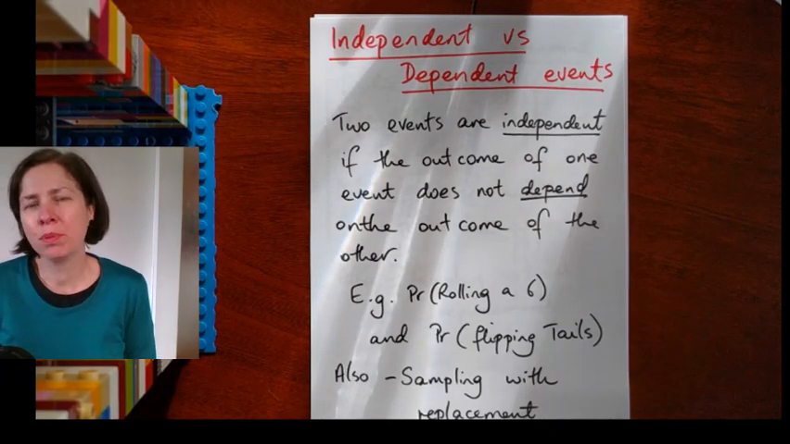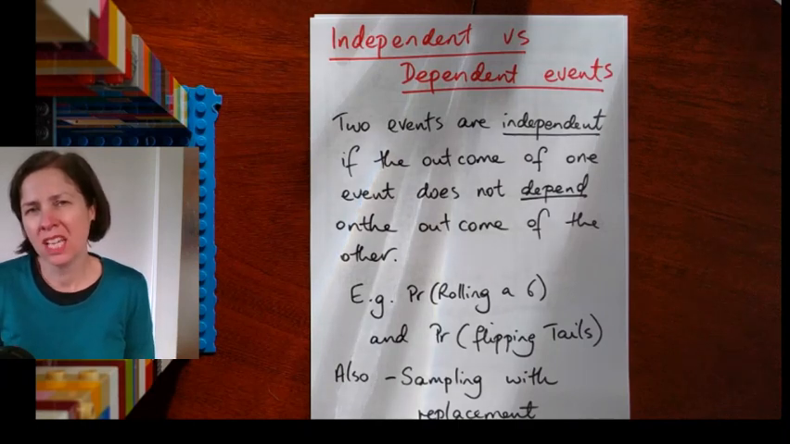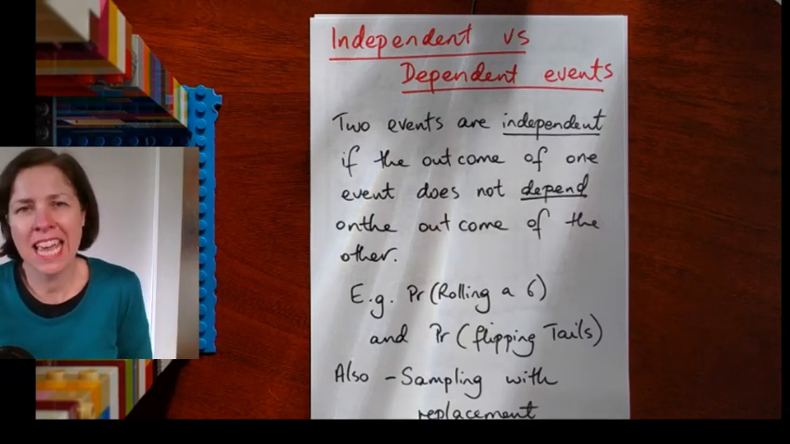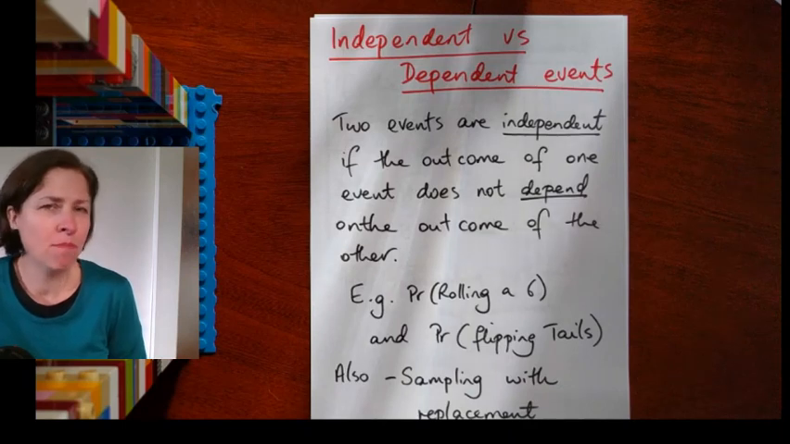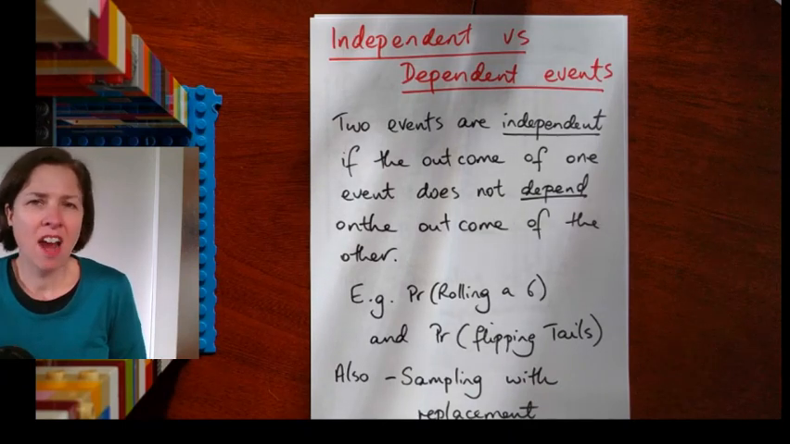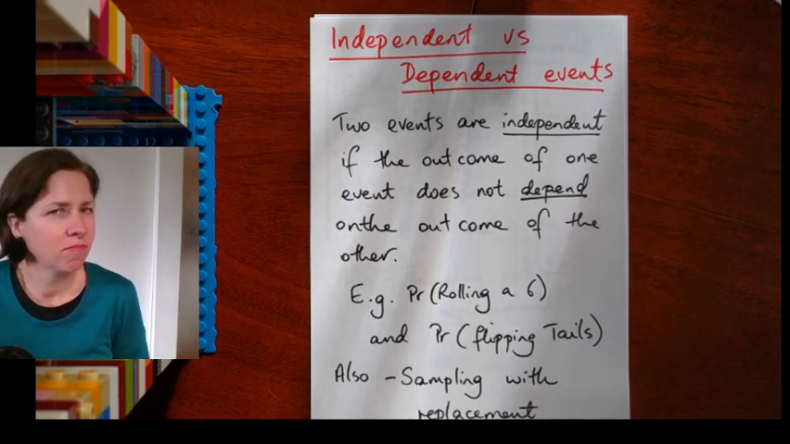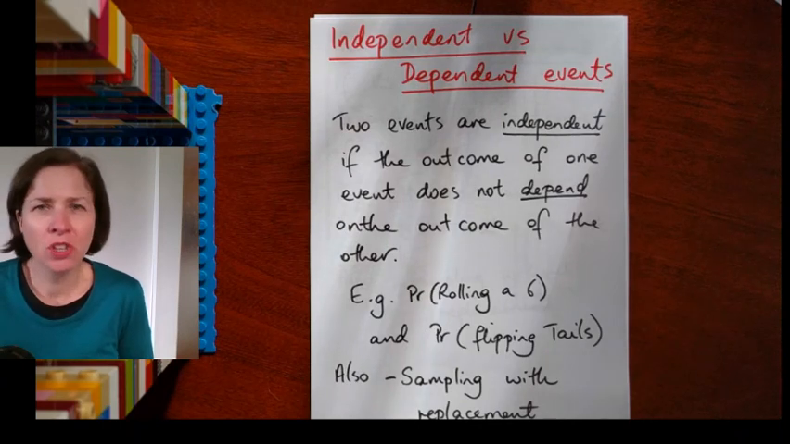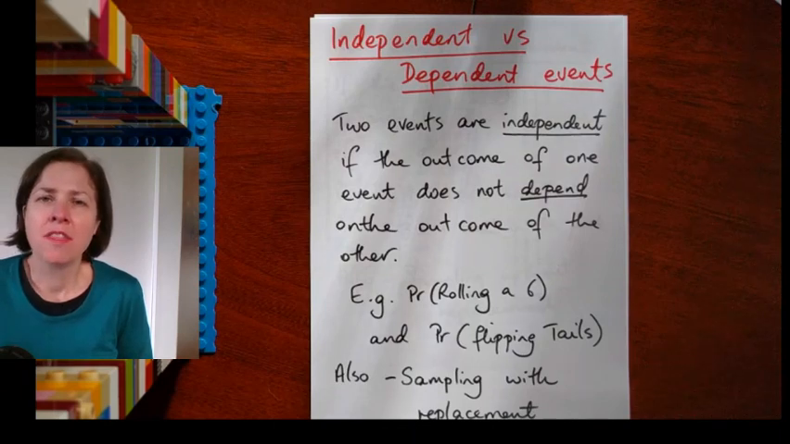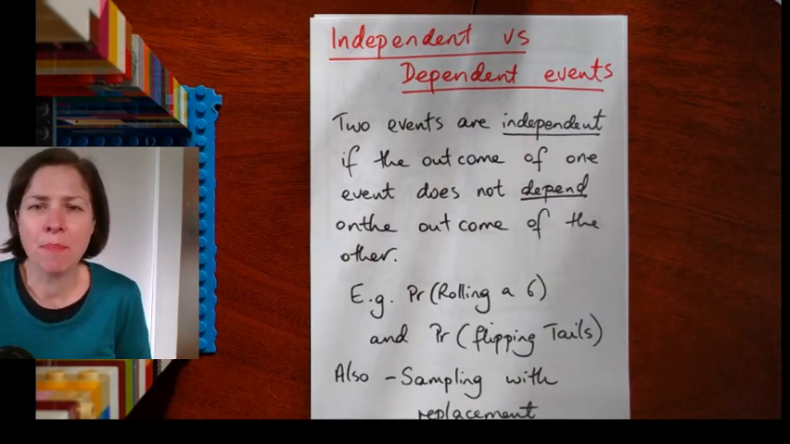A simple example is if I flip a coin twice. I flip it the first time, I get heads. Does that make it more or less likely that I get heads the second time? The answer is no. It will not change the likelihood of my getting heads the second time. Those two events are independent.